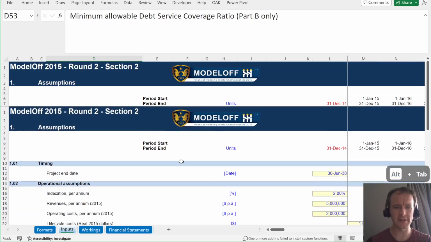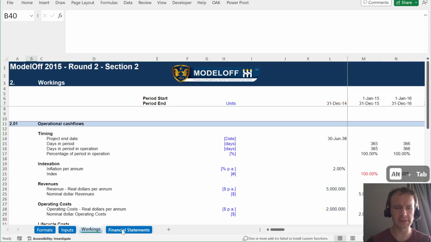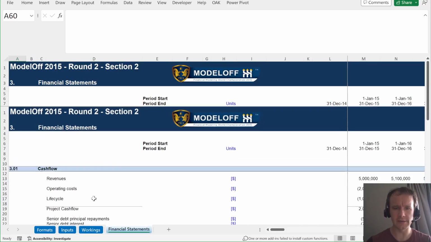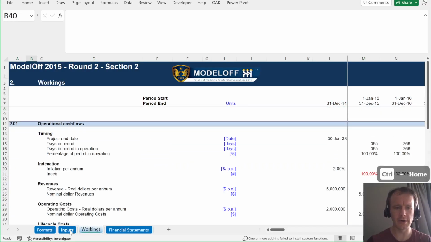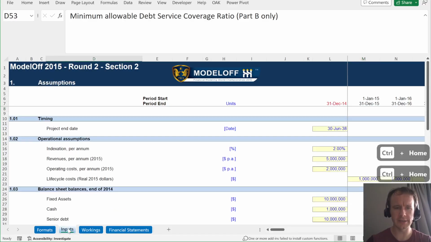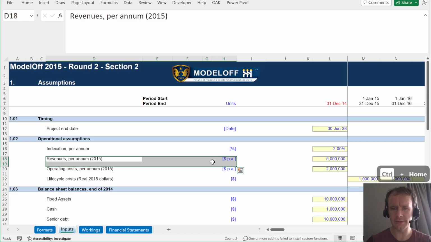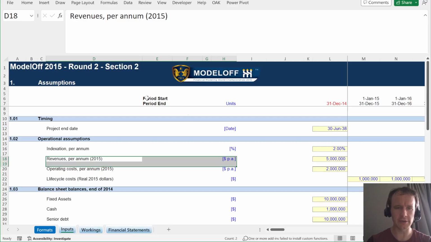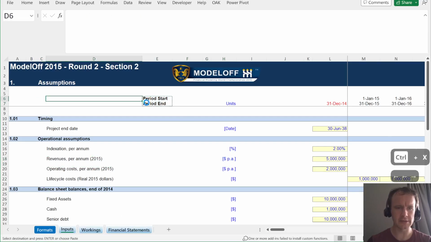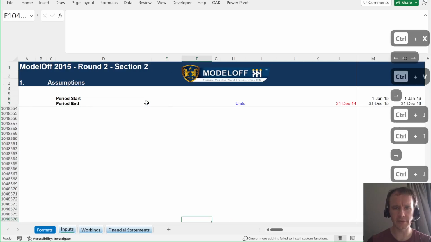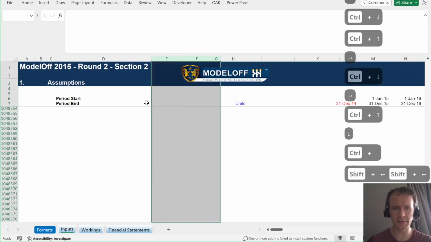I guess first thing, I've mentioned this before with some of these models. These are obviously built by and for people working on desktops and large screens, and it's like there's no limit to the amount of space in the world. So the first thing I'm going to do is just tighten it up a little bit so that I can actually use it. So I'm going to take these headers, move it over here. Then we've got a bunch of empty columns here. All those three are empty, so I'm just going to delete them.